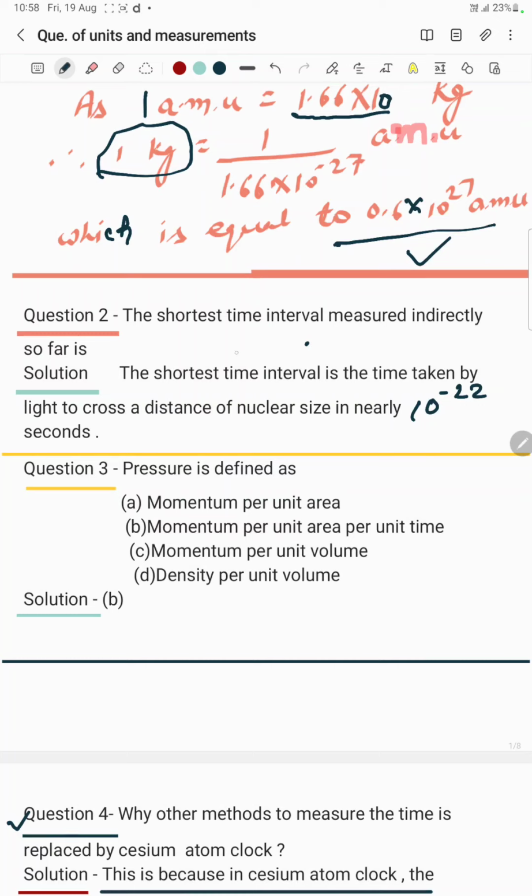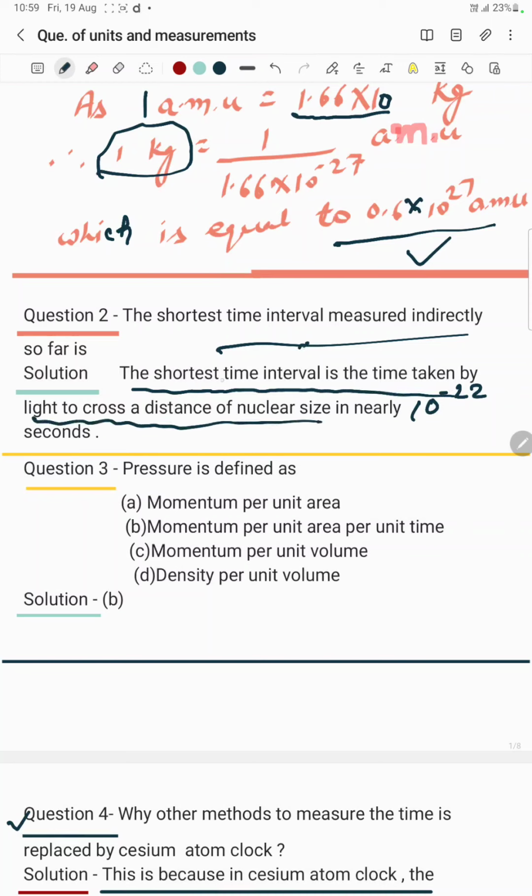Suppose light passed like this and the time taken is 10 raised to the power minus 22 seconds to cross that nuclear size. So that 10 raised to the power minus 22 seconds is called the shortest time interval measured indirectly so far. The shortest time interval is the time taken by light to cross a distance of nuclear size.